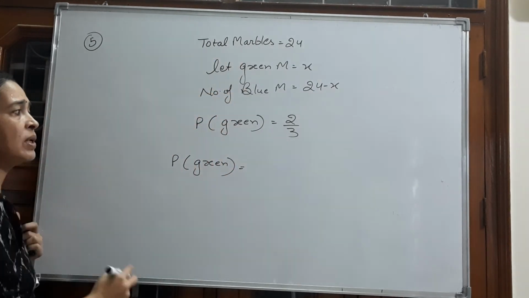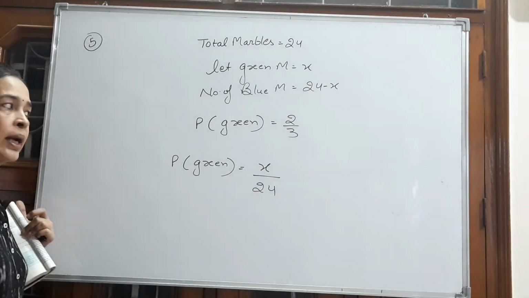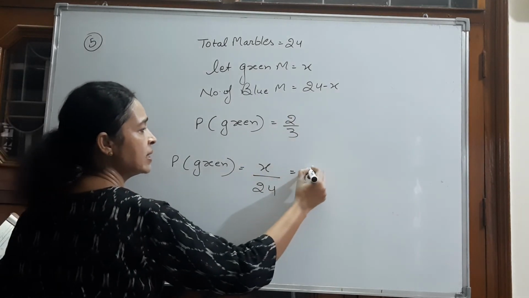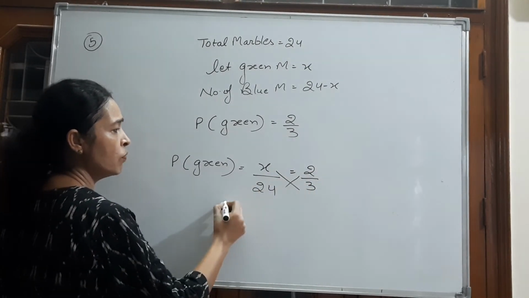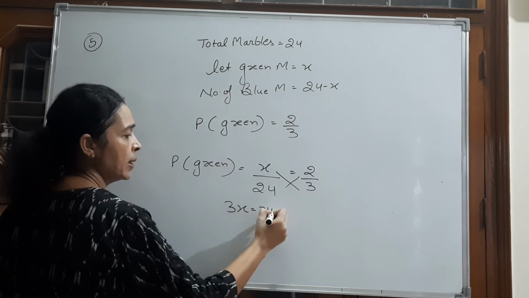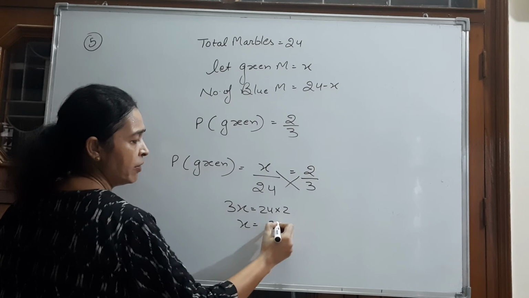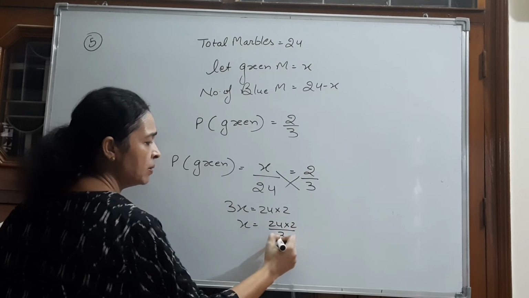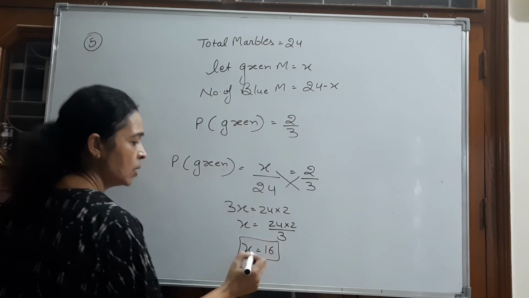What are favorable outcomes? x upon total outcomes 24. And this probability is given as 2 by 3. Let's take the value of x. x equals 24 into 2 by 3. x equals 16.